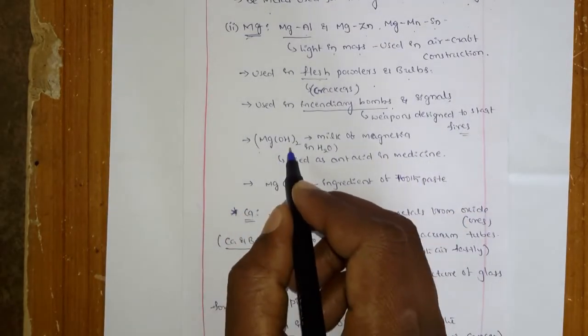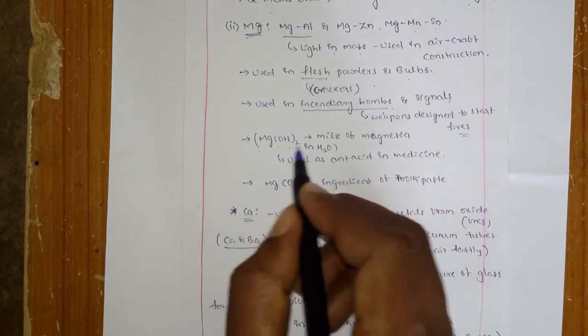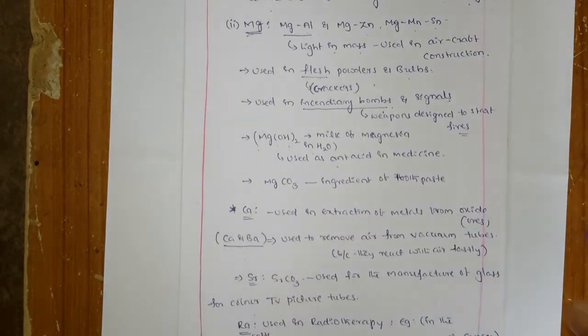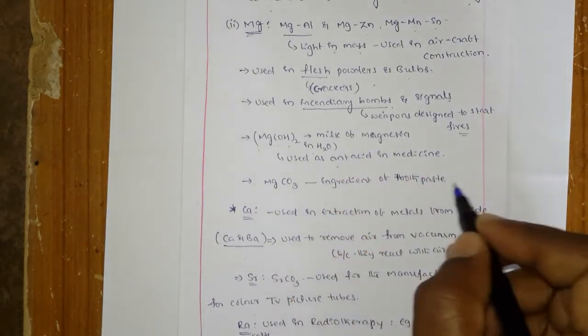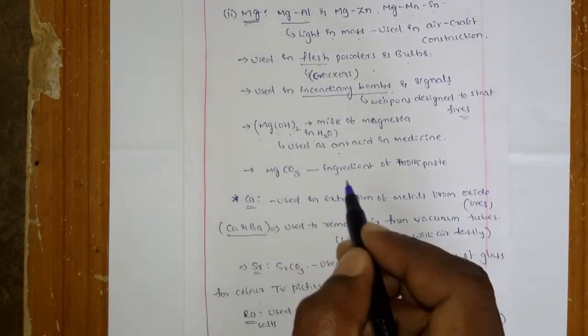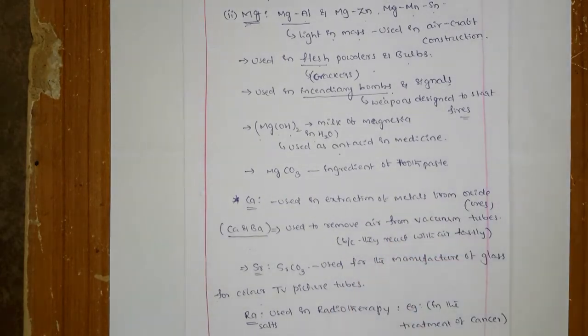And the next one is magnesium hydroxide. They use magnesium hydroxide in water, called magnesia, as an antacid in medicine. Next, magnesium carbonate is an ingredient of toothpaste.